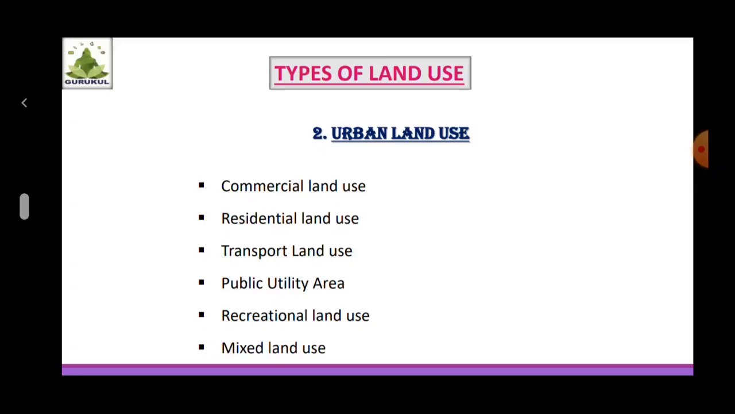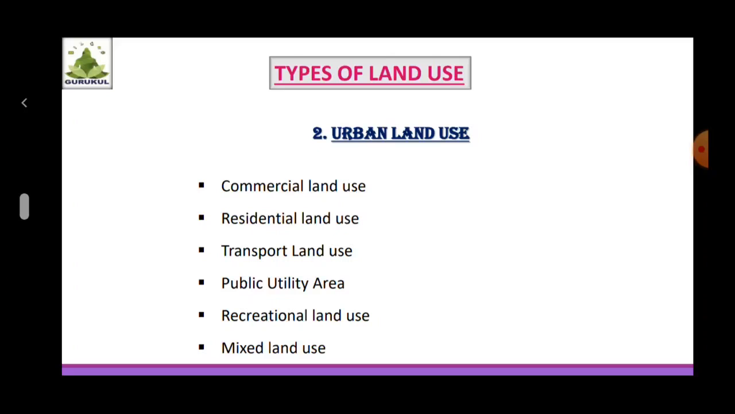First is the commercial land use. Some parts of cities are used only for commercial purposes. In these areas, there are many shops, banks and offices. This has given rise to the concept of the CBD, Central Business District. For example, in Mumbai, the Fort area or the BKC, that is Bandra Kurla Complex, comes under commercial land use.